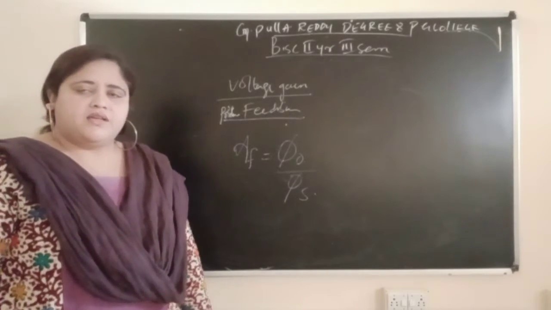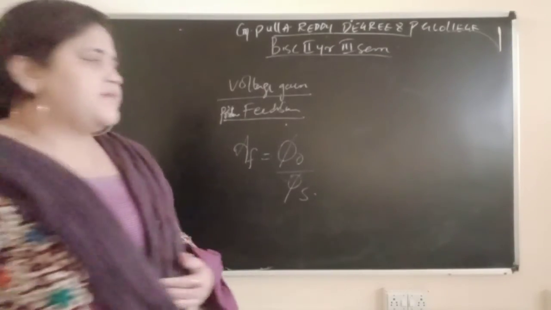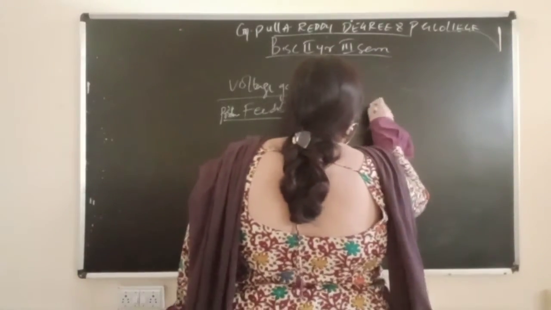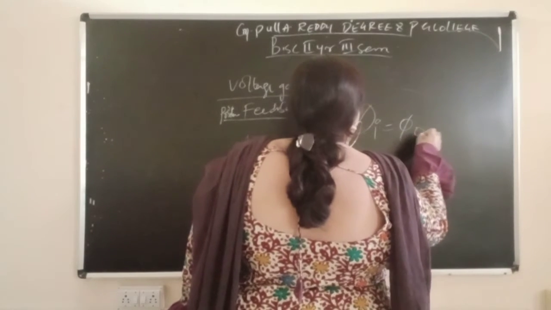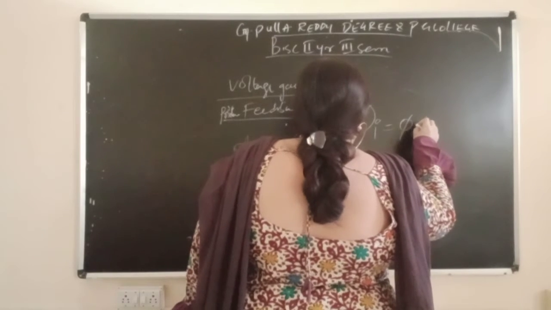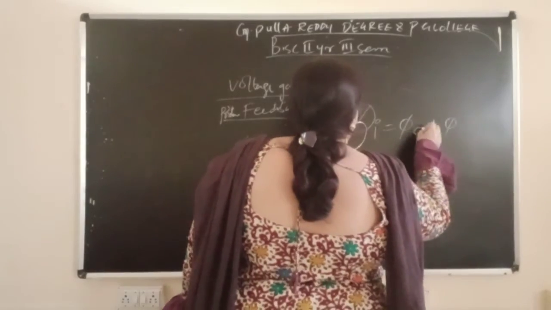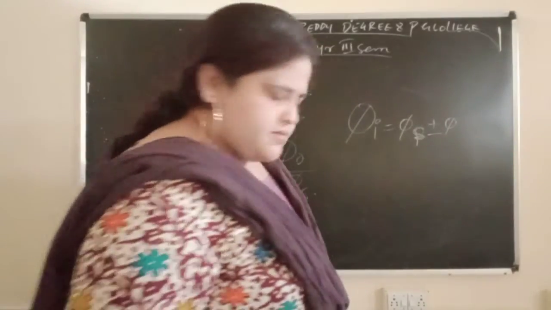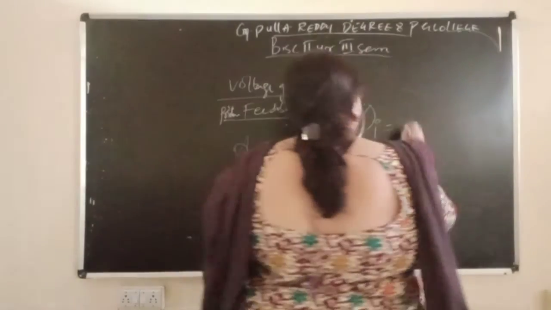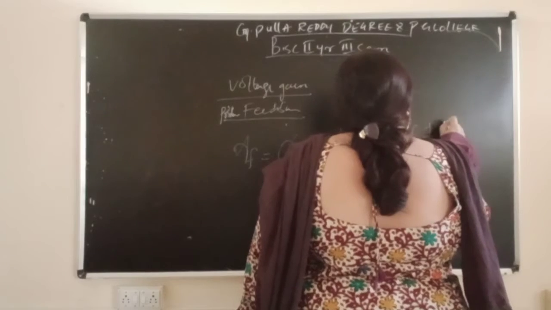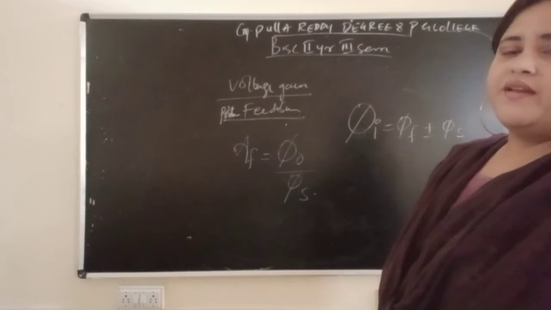Feedback with gain is phi naught by phi s. Now you have remembered this in our concept of feedback: phi i equal to phi s plus or minus phi f. We learned this equation in the concept of feedback.